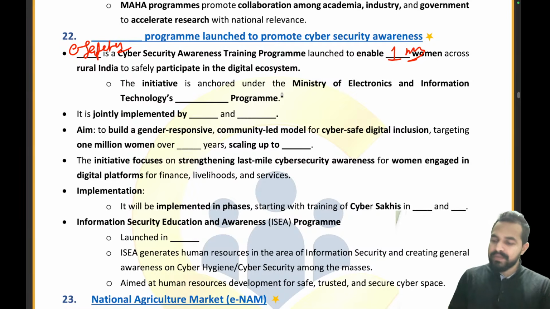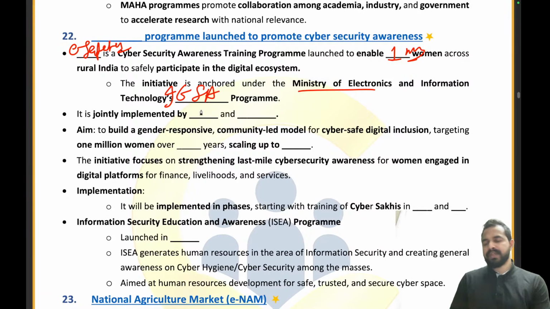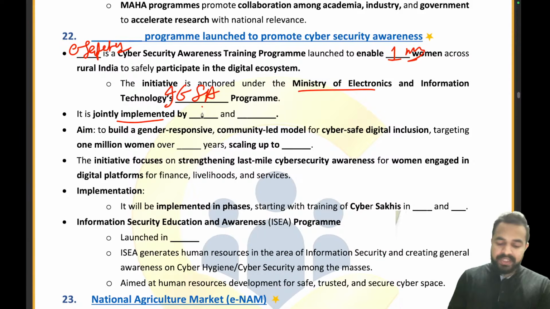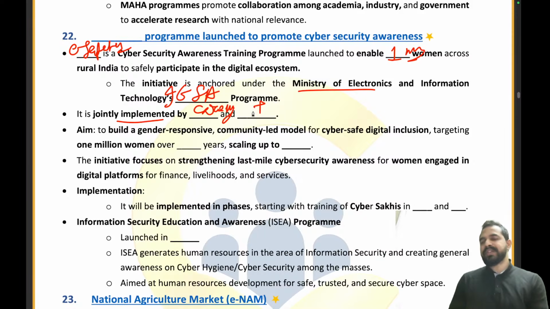It has been launched under which program of MeitY? That is the ISEA, right? Information Security Education Awareness Program, jointly implemented by CDAC Hyderabad. And what is the name of the other organization? Please quickly tell me in the chat box. Let me see who will tell me the right answer.